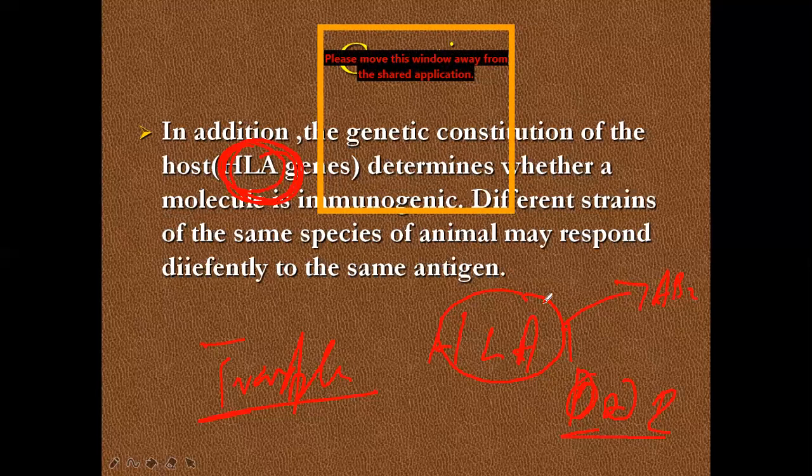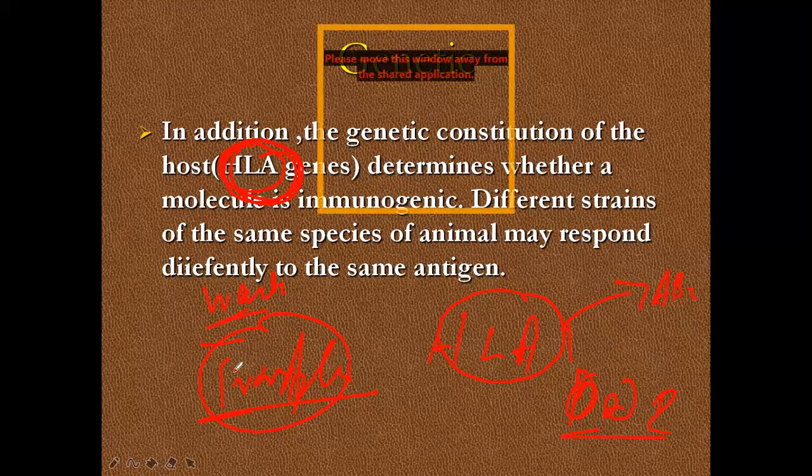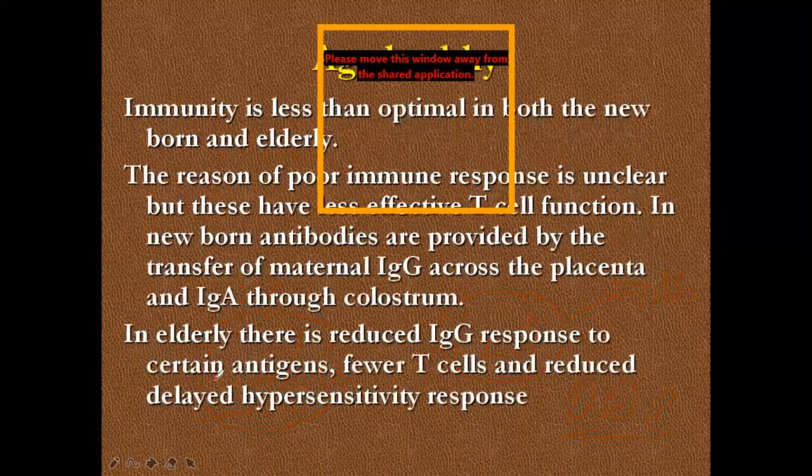If the HLA is totally different, then the cells are more immunogenic. If they are very close to each other, the HLA structure and genes are more similar, then they are weak immunogens. So for transplantation, of course, we need what? Weak immunogens. Weak immunogen means their HLA is very similar, their body structure and cell structure very similar. Then the recipient's immune system does not fight against the transplanted organ. So this is also one property.